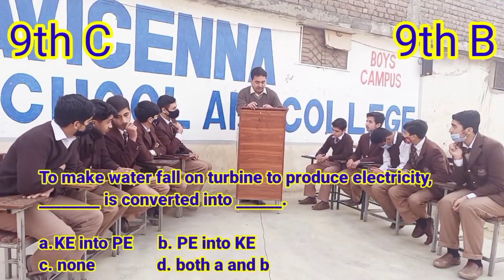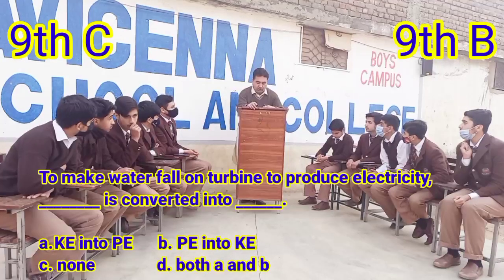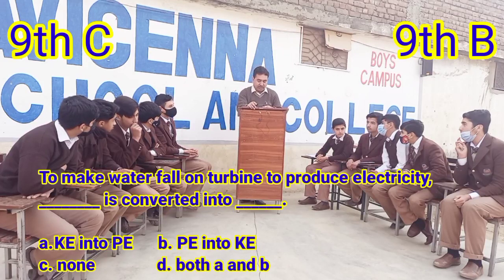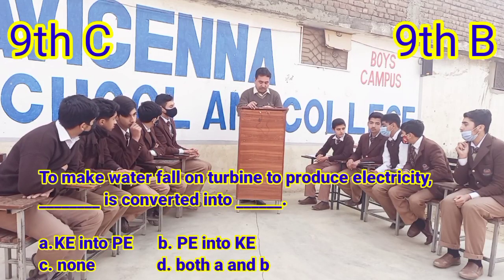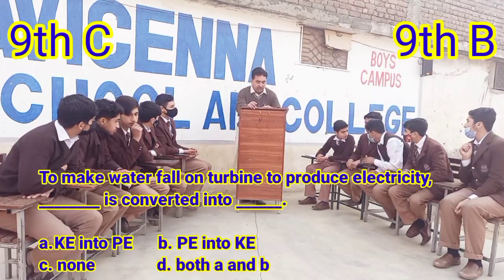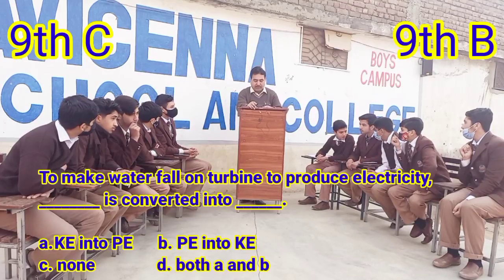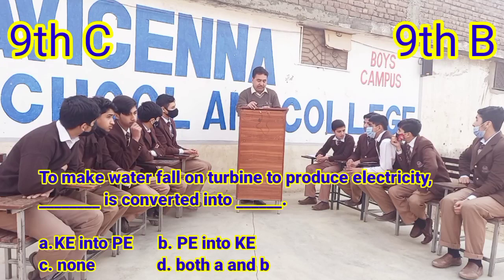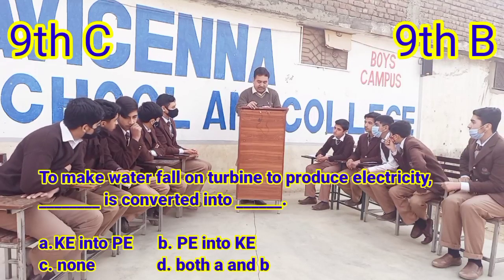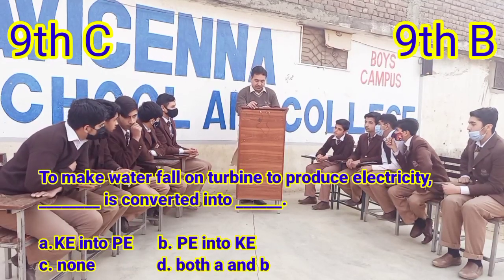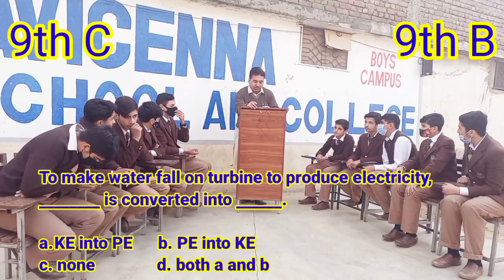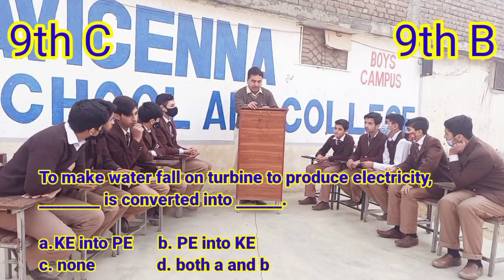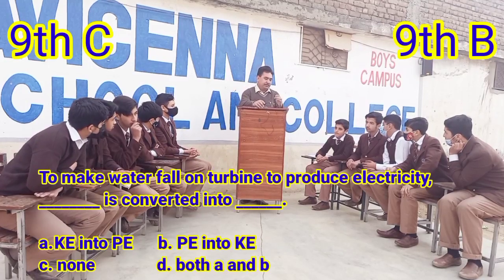Question 7. To make water fall on turbine to produce electricity, dash is converted into dash. Option A, kinetic energy into potential energy. Option B, potential energy into kinetic energy. Option C, none of these. Option D, both A and B.